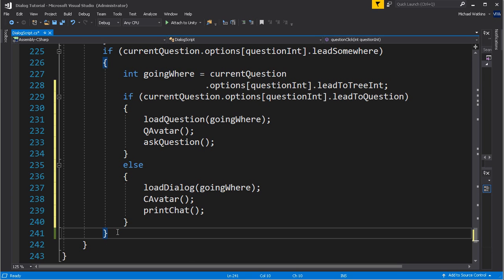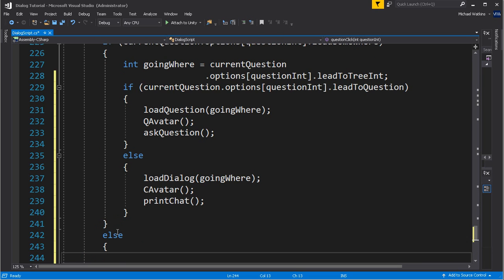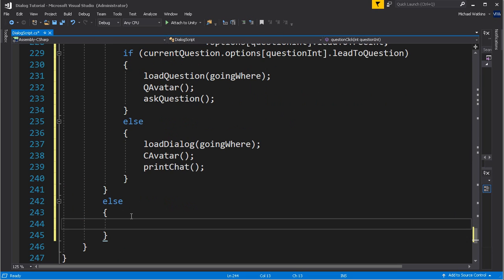But what if we're not going anywhere? I can have an answer that says goodbye. When I click on that, everything closes down. So we need to first, let's see if we are going to remove the NPC. So we're going to be checking for that, and that will be in our current question. We're going to look at the option to see if that option actually tells us to remove the NPC, because the option could say, I never want to speak to you again, and the NPC gets removed.